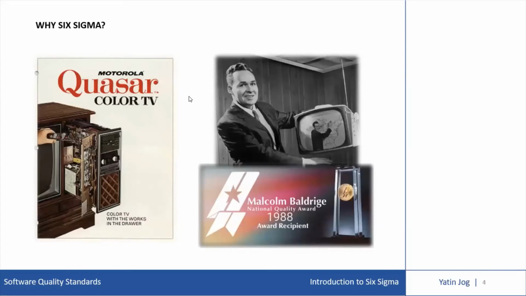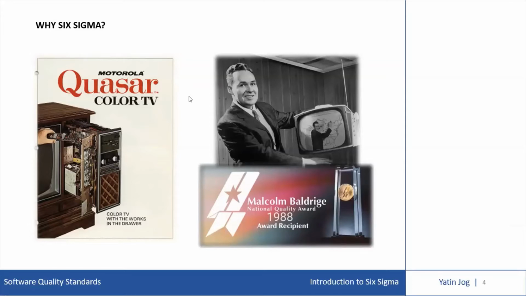Now we'll just talk about why any company may think about Six Sigma. So we'll first look at some history about Six Sigma, which will tell us the answer to this question.